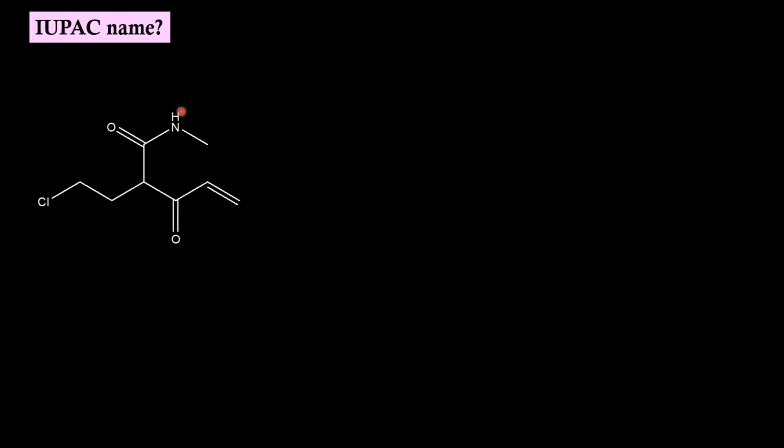Here we have amide, ketone, alkene and halogen functional groups. Amide has higher priority, so this becomes the suffix. Remaining functional groups will act as prefixes. Coming to the parent chain, if we start from this carbon, at this junction, moving to the left we get 2 carbons, moving to the right we get 3 carbons. So this is the longest possible carbon chain. If we start numbering,